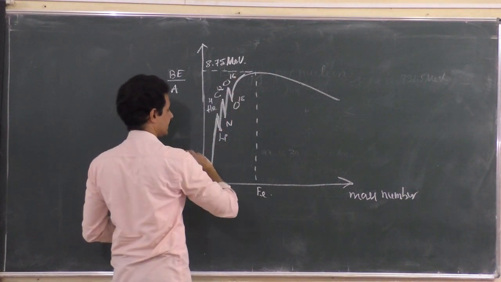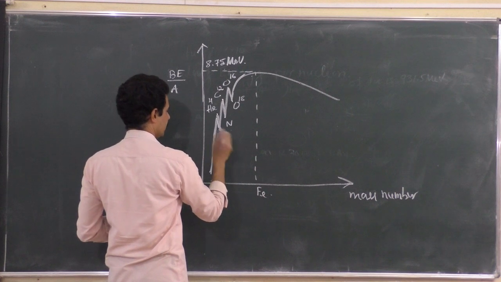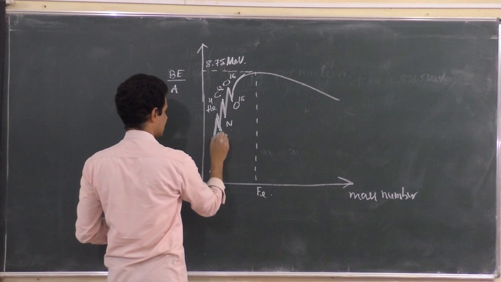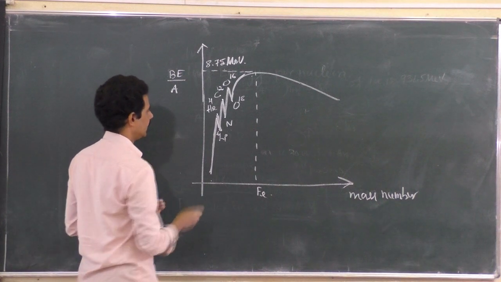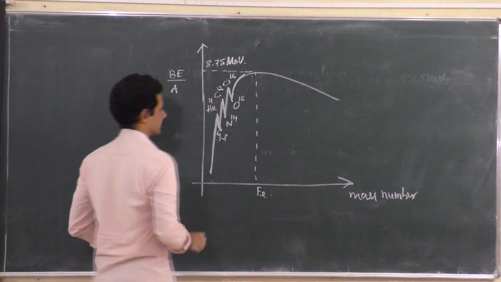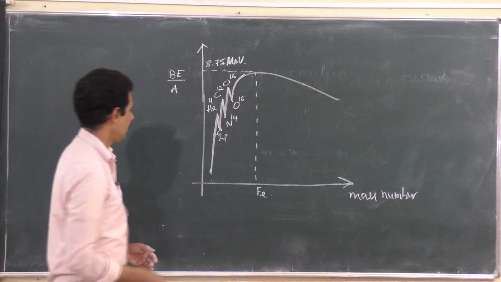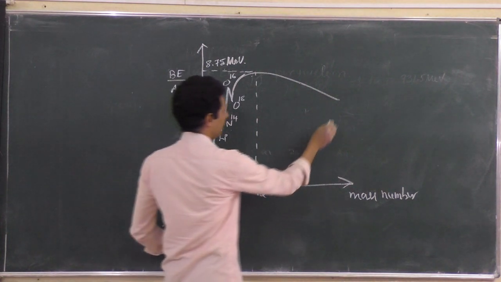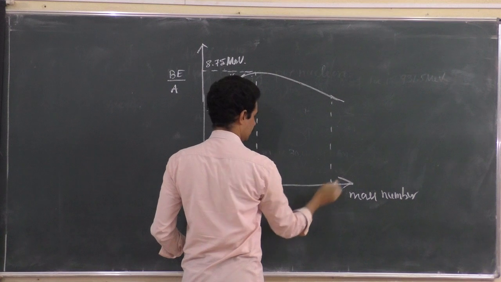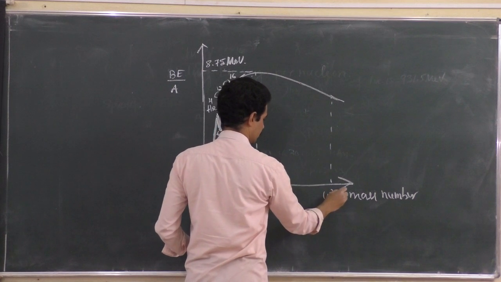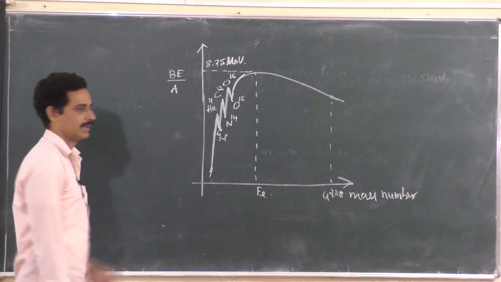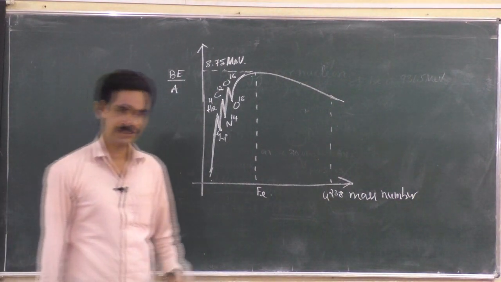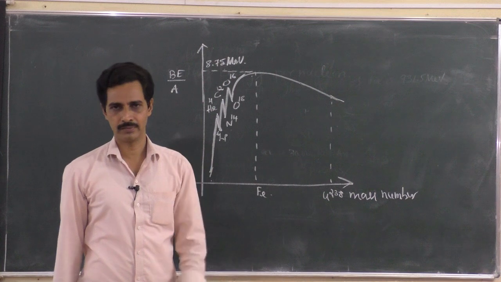And here are only certain spikes. Hydrogen, helium, lithium 6, correct? Then nitrogen 14, yes. And uranium and other elements will come here, right? Uranium 238, say 235 or 238. This is the binding energy per nucleon curve, and usually this is called the binding energy curve.